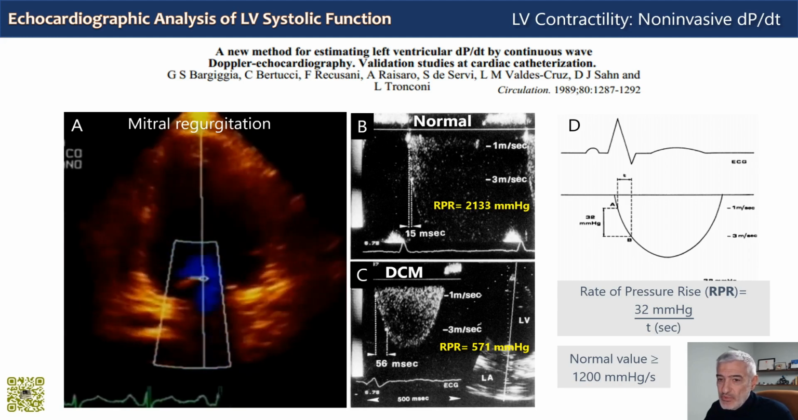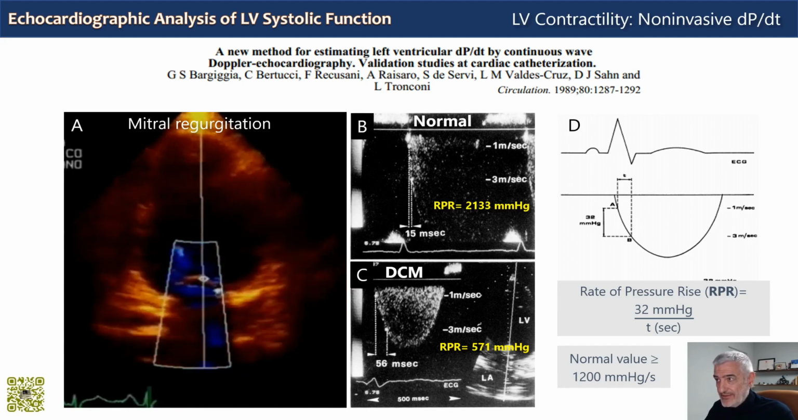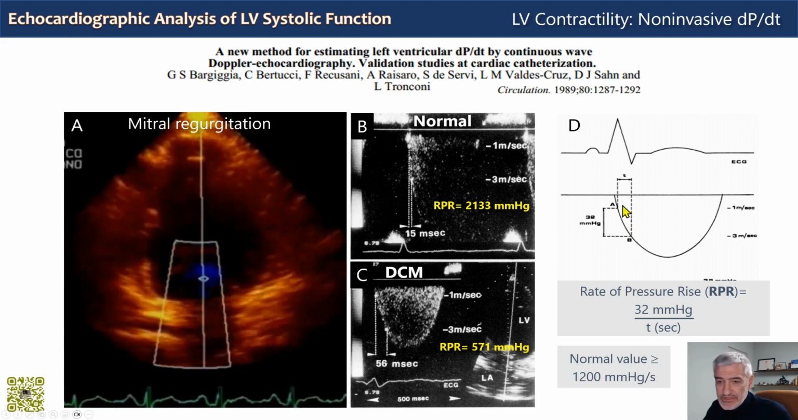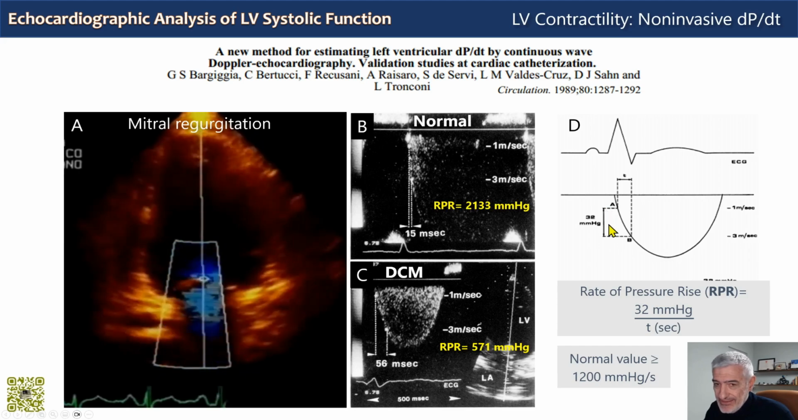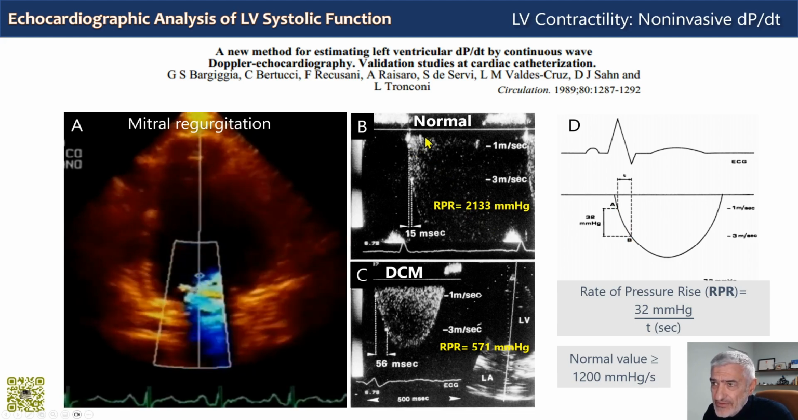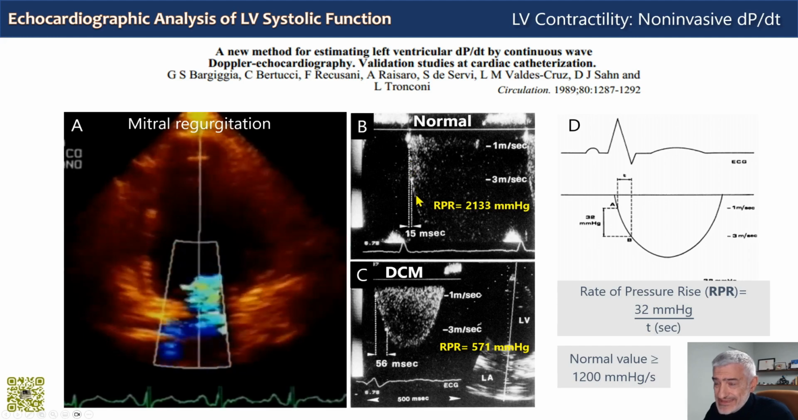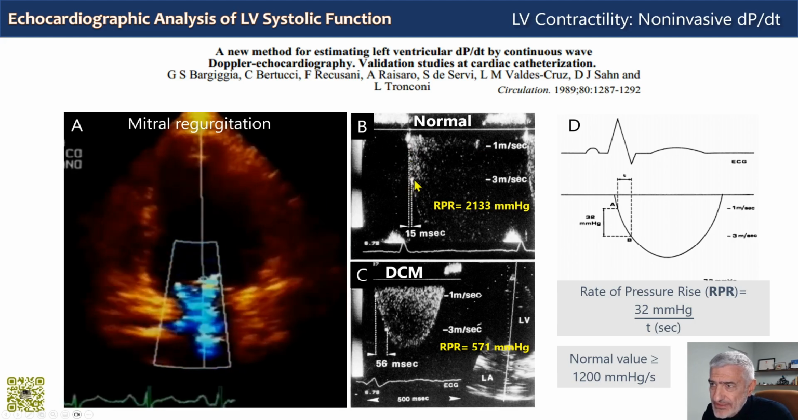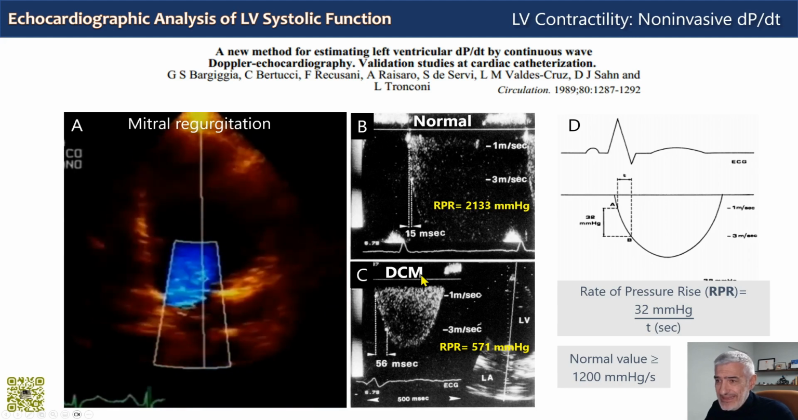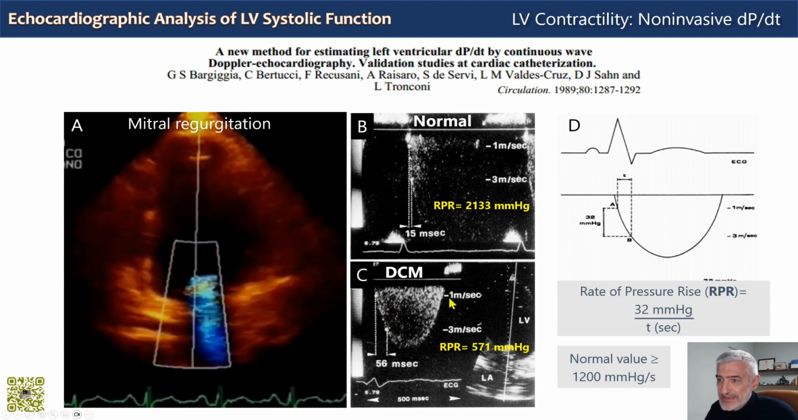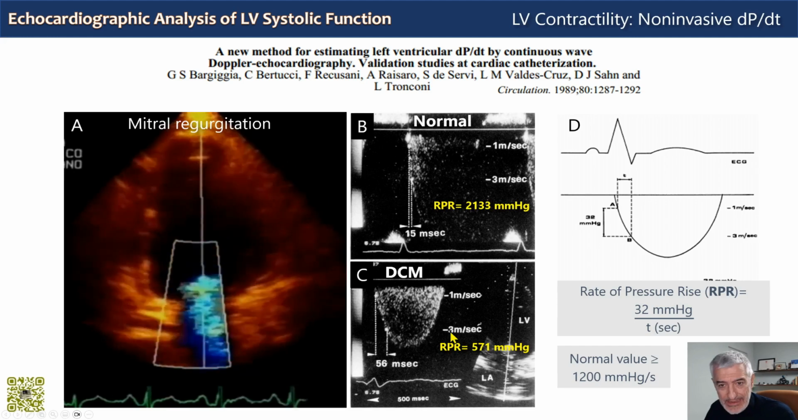The difference between these two pressure gradient points, the 1 meter and the 3 meters per second, is 36 minus 4 millimeters of mercury. It's a 32 millimeters of mercury difference, as shown here in panel D. Once identified these 2 points, here on this normal subject with a steep rise of the velocity time integral, it's this point here, 1 meter per second, and this point here at 3 meters per second. In this dilated cardiomyopathy patient, they are farther apart. This is the point at 1 meter per second, and this is the point at 3 meters per second.